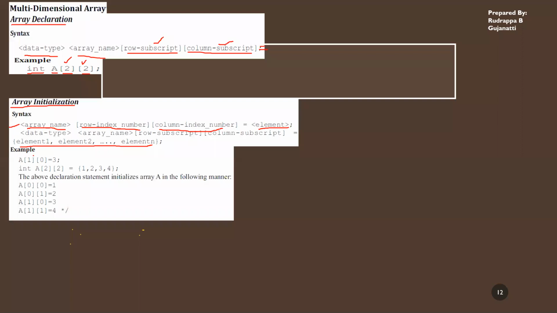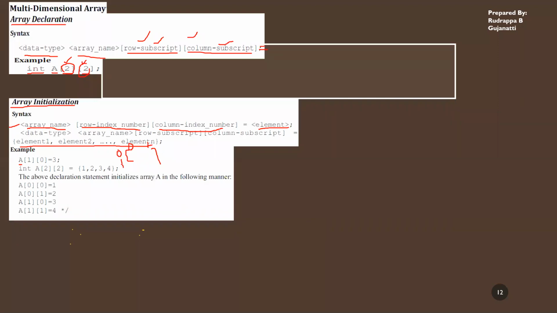So here you can see how the initialization goes. Again, the index value will start from 0, whether it is row or column. Since here you have two rows, for example, it will be the 0th and the first row. There are two rows. The first row will have the index of 0, and the next row will have the index of 1. And there are two columns. So the first column will have the index of 0, and the next column will have the index of 1.